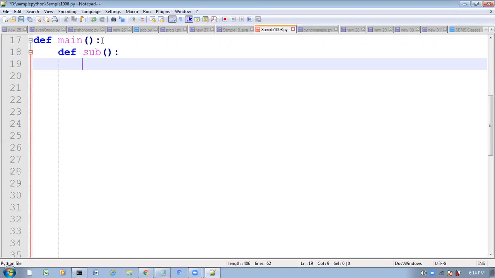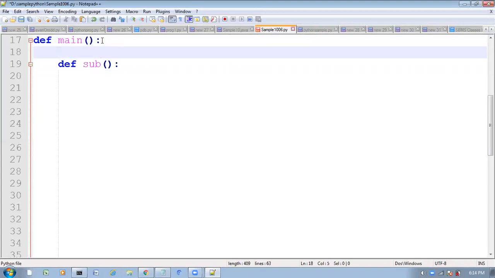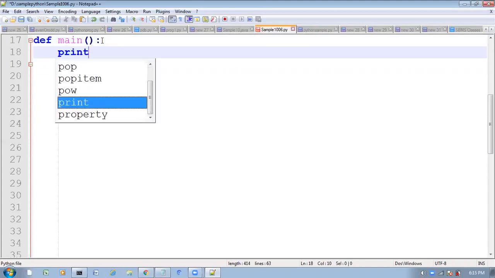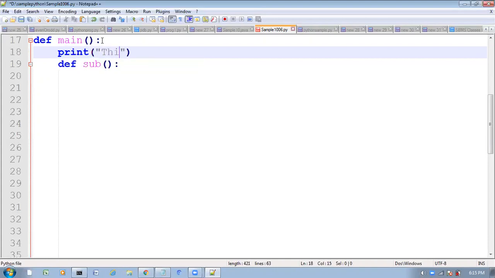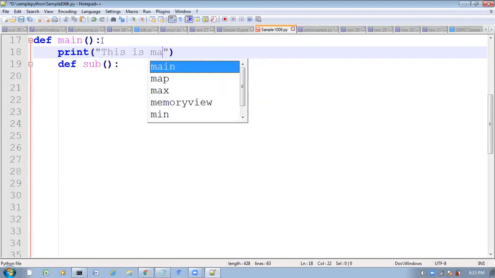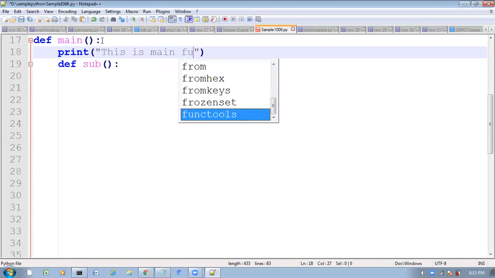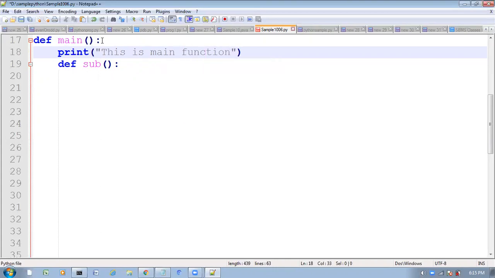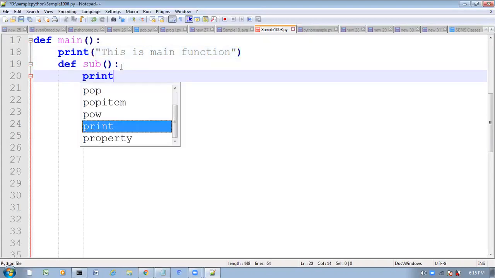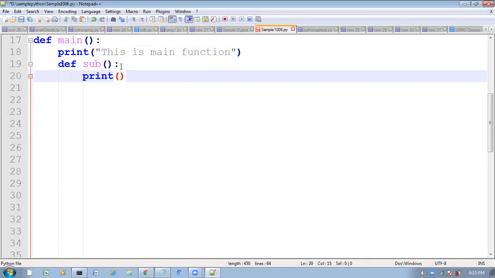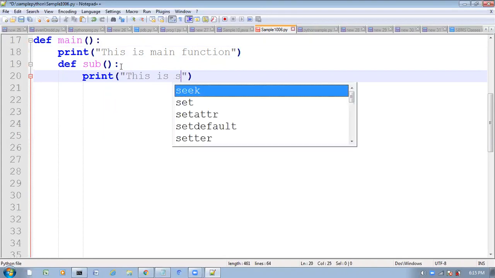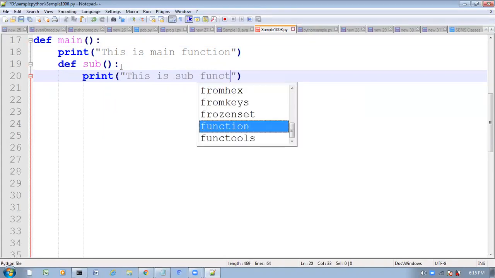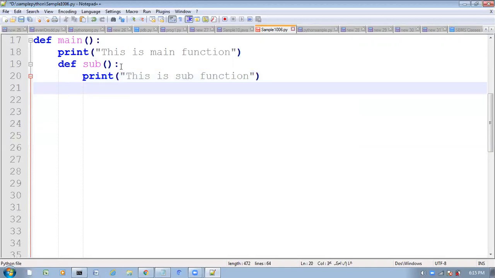For understanding purposes, I will write one print statement also: print, this is main function. Now I will write one more print statement inside the sub function: this is sub function.